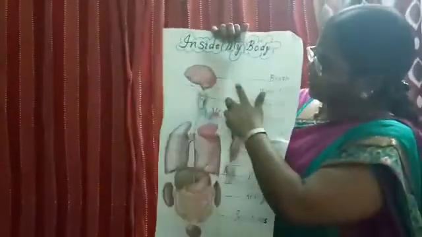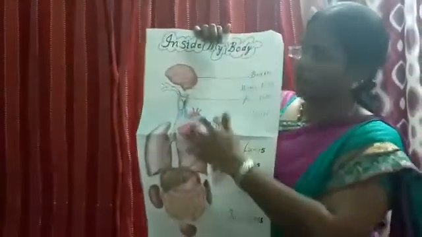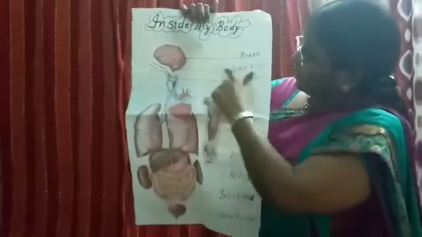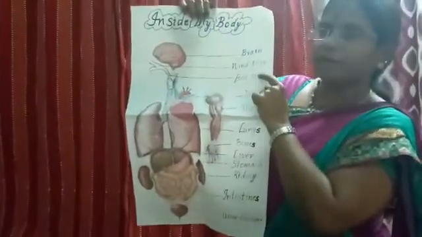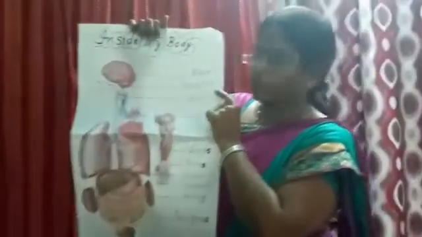Internal parts means we can't see those parts. Those I already told you: eyes, nose, ears, fingers, head, legs, knees, arms, shoulders. These are external parts. Next one, internal parts. Already I explained. See children, this is the brain picture. Where is our brain located? Inside our head. This is the windpipe. This is the food pipe. The food we eat goes into the food pipe.